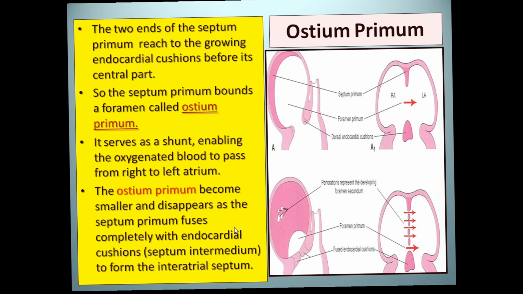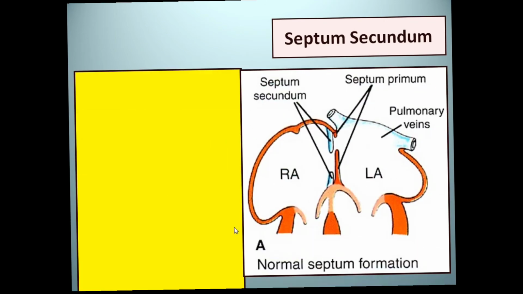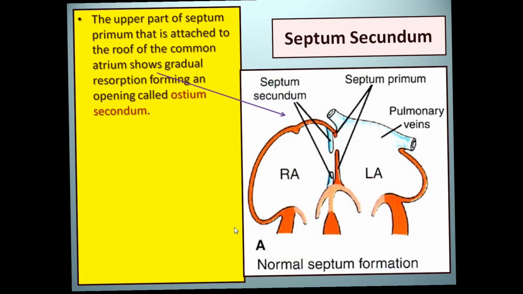Another septum in the right atrium, medial to that septum primum. Now we said that this fused, and the ostium secundum developed inside the septum primum. Just medial, on the right side of that ostium, another septum arises, and that septum is called the septum secundum. It behaves like a curtain to close that opening but does not fuse with the wall.